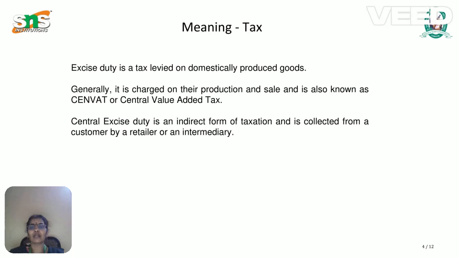So what is the full form of CENVAT? Yes, Central Value Added Tax. Excise duty is an indirect form of taxation and is collected from the customer by a retailer. Who is going to collect the tax? It's the retailer or any intermediary. Through some intermediary or channel, they collect the taxes from the end customer and remit them to the government. That is called excise duty.